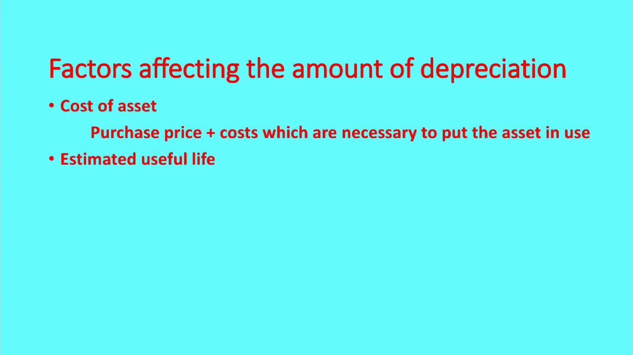Okay. Next one, estimated useful life, not the physical life period. We need the estimated useful life. Means for how many years we can use that asset effectively or economically. An estimation of that life period is also required. Estimated useful life period. And estimated net residual value or scrap value. Means after the estimated useful life period, for how much amount we can sell that asset. That amount is known as the net residual value.